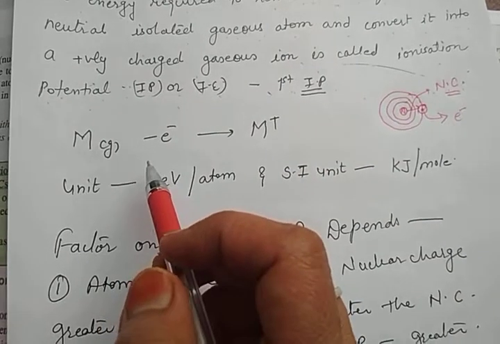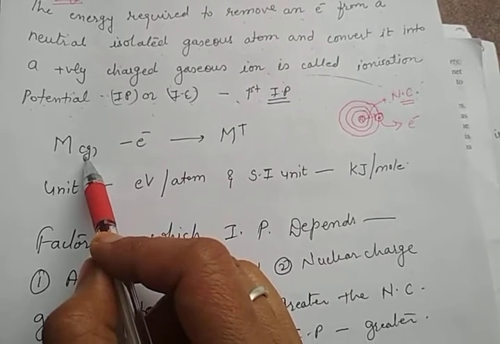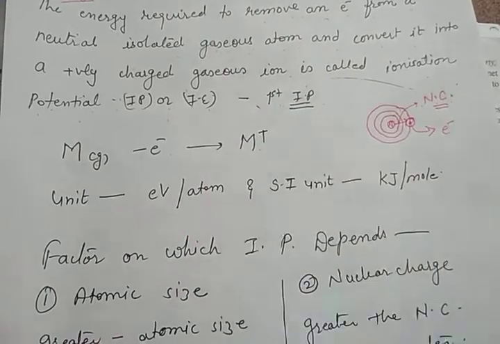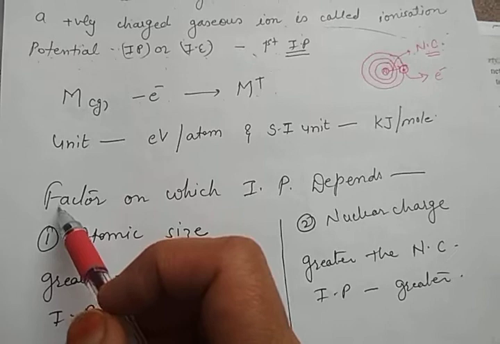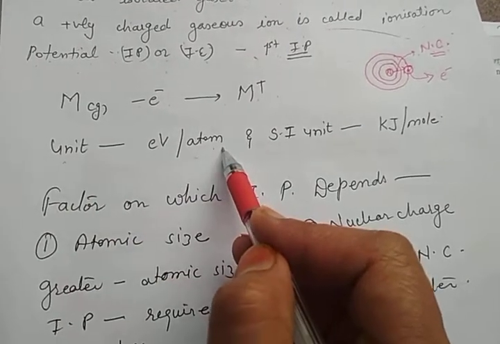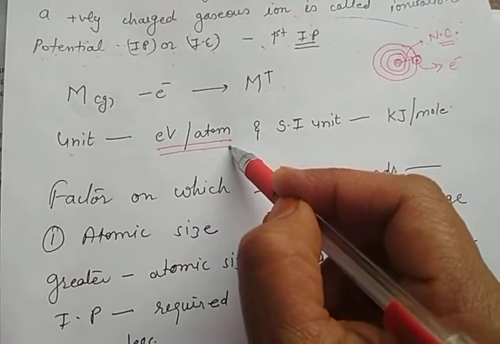We can represent it generally that M is any element in its gaseous state, donating the electron, forming the positive charge of this element, that is a metal cation. The unit to measure this ionization potential is electron volt per atom. Remember, this can be asked in filling the blanks.